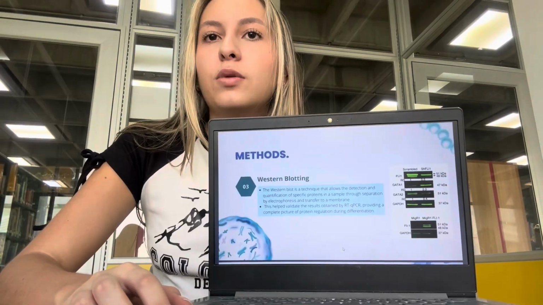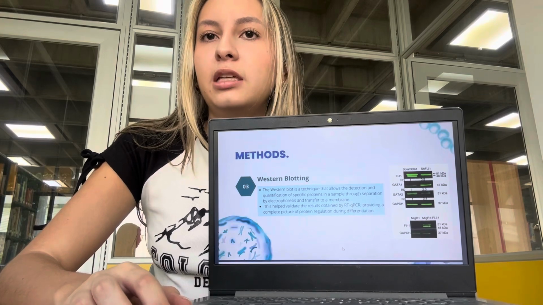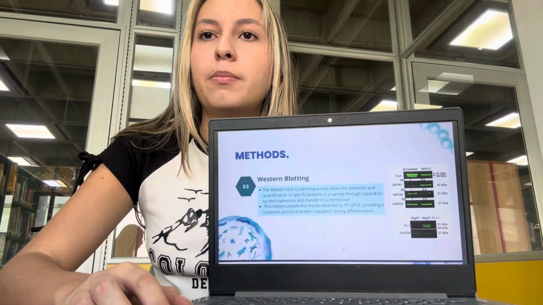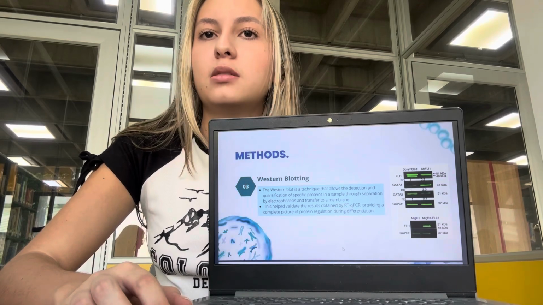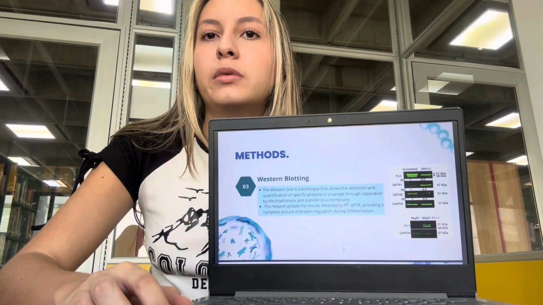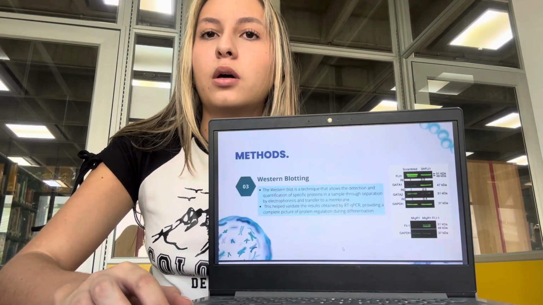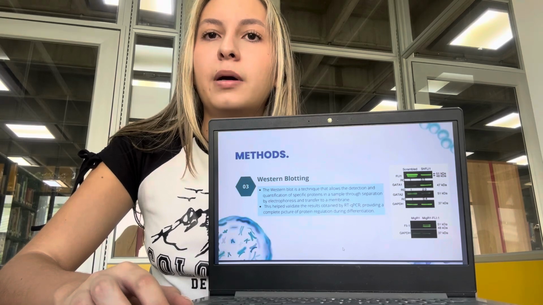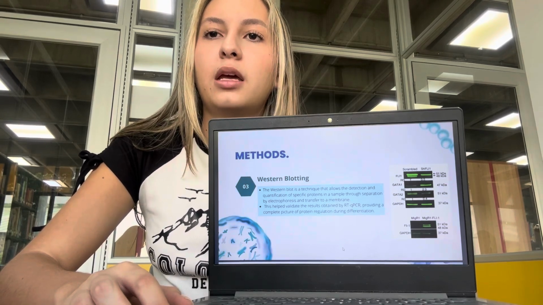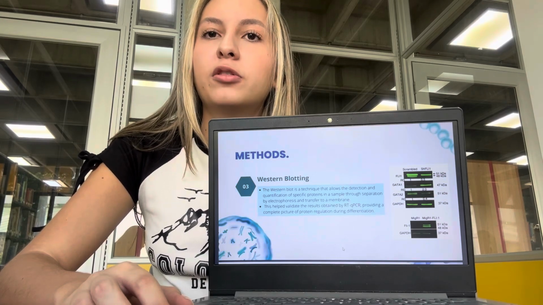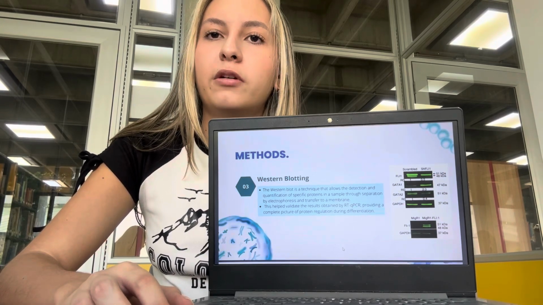The third one is Western blotting. The Western blot is a technique that allows the detection and quantification of specific proteins in a sample through separation by electrophoresis and transfer to a membrane. The Western blot was used to confirm the expression of the proteins FLI1, GATA1, and GATA2 in HEL cells. This helped validate the results obtained by the RT-qPCR, providing a complete picture of protein regulation during differentiation.